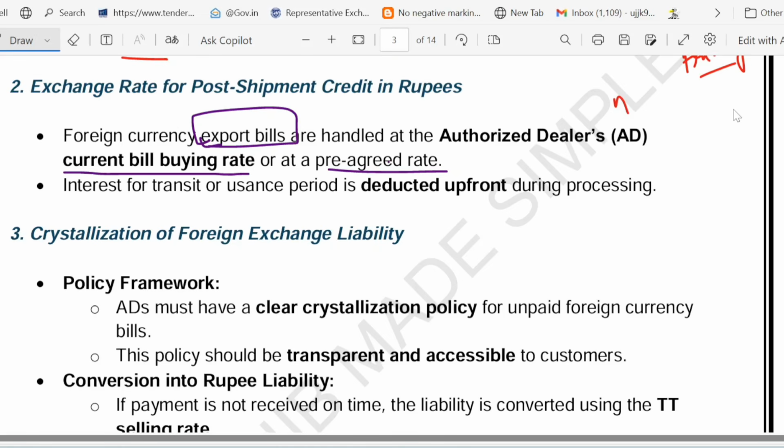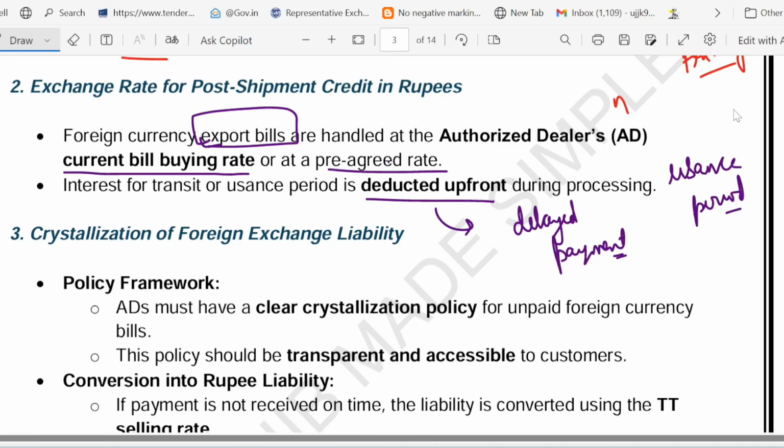Now, interest is deducted upfront for the delayed payment. So for the delayed payment, what happens? Interest is deducted upfront, and that is called the usance period. So we are talking about the exchange rate for export payment. I told you earlier, for export bill always the buying rate will be used. This thing you must keep in mind. Either they use the bill buying rate or the pre-agreed rate. And interest is deducted upfront for delayed payment.